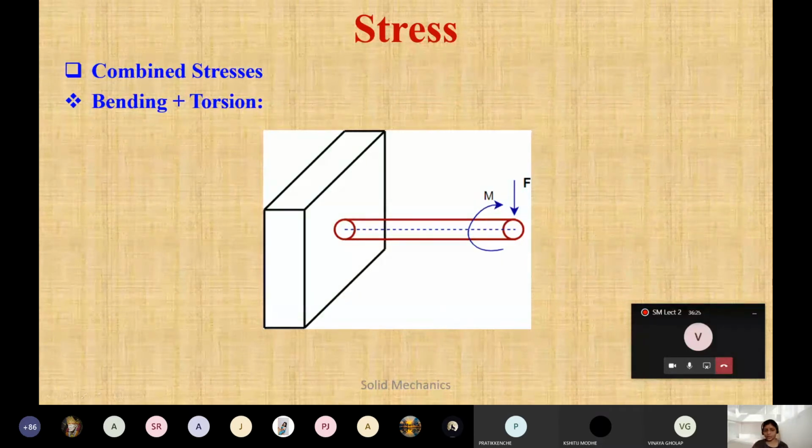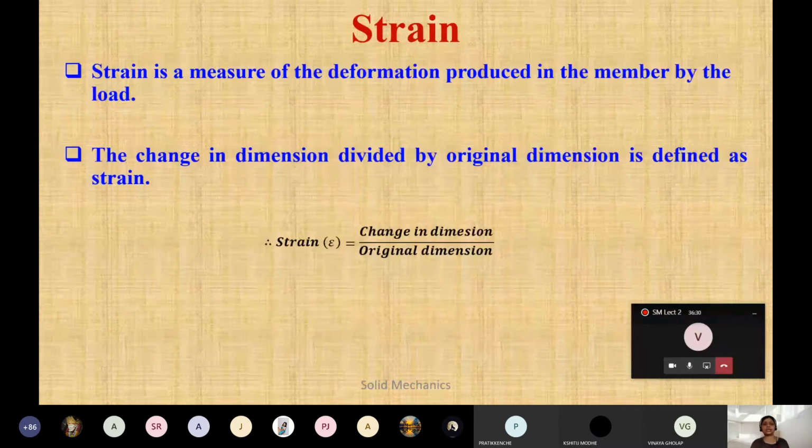Now come to the chapter. We will start with this chapter now. So what is strain? Due to stresses, strain will be produced. Strain is a measure of the deformation produced in the member by the load. Due to that load, definitely there will be an increase or decrease in the dimensions. That is called strain. The change in dimension divided by the original dimension is defined as strain. Strain is denoted by epsilon.